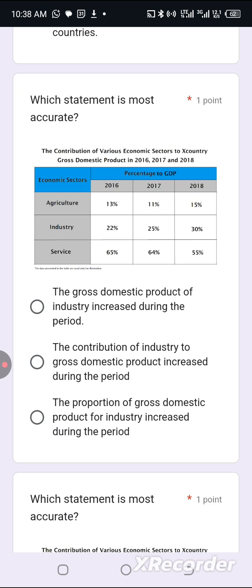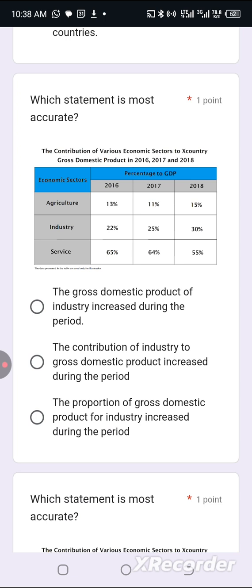A country has many sectors in its economy: agricultural sector, entertainment sector, manufacturing sector, finance sector, tourism sector, different sectors. All the contributions of those sectors make up what we call GDP, gross domestic product. So you cannot say gross domestic product of industry. That's wrong. It should be gross domestic product of a country. That's how you use the word.